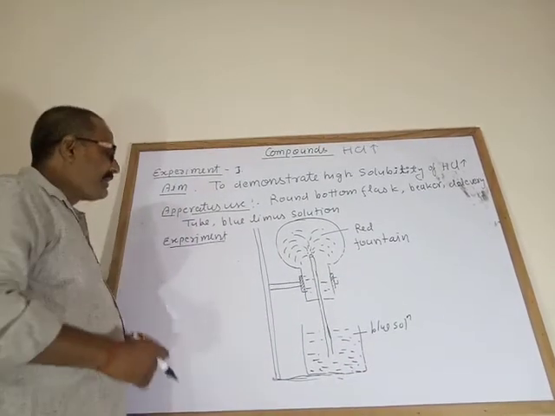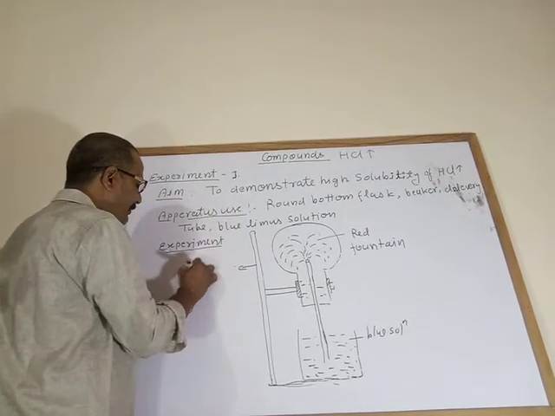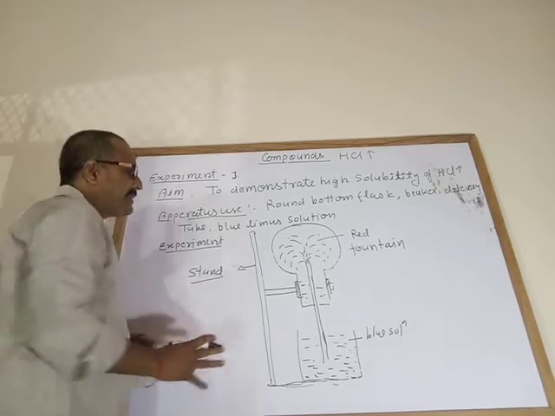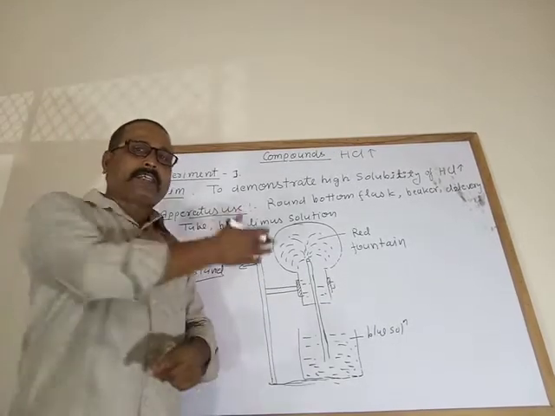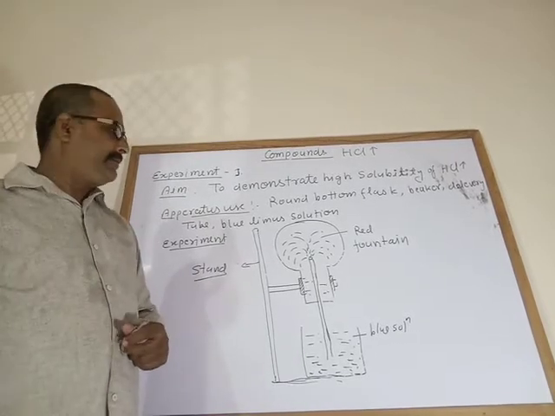Now set up this arrangement. This is the stand. You set up this stand in this way. I have done this experiment more than 4 or 5 times. You can also do that.